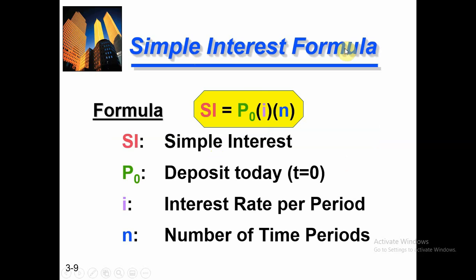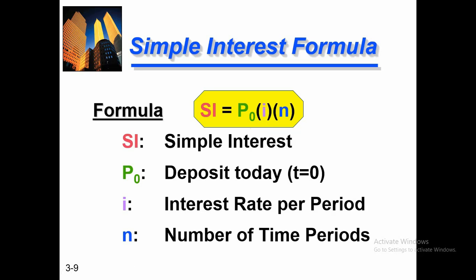In the simple interest formula, SI is equal to P naught into I into N. SI is your simple interest, and P naught is your deposit today, basically what you are depositing in the bank or giving to someone. P naught represents today, where N is zero. I represents the interest rate which you will get over your investment, and N is your number of time periods.